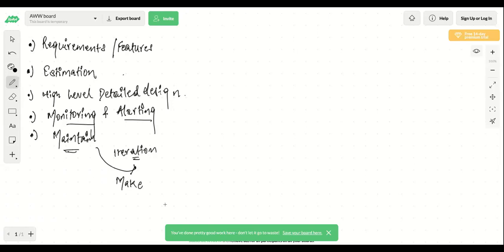So it's a complete cycle, the software development lifecycle, where you do multiple iterations and make sure that your system is sustainable for a longer time.